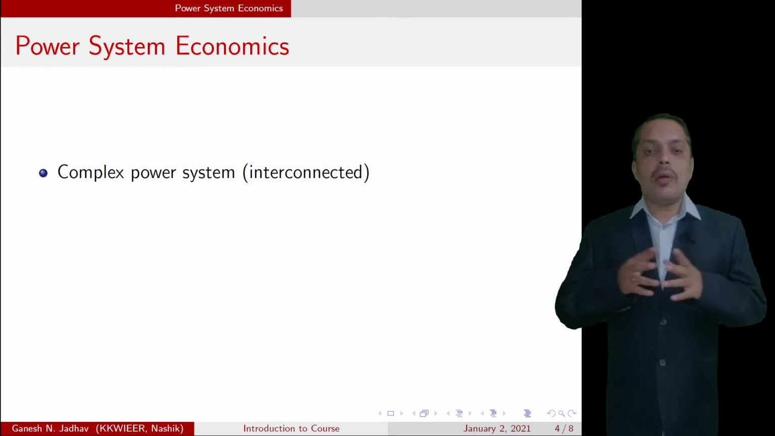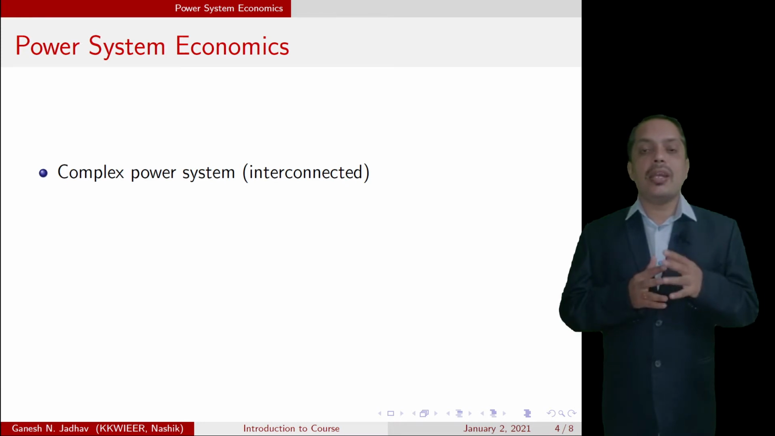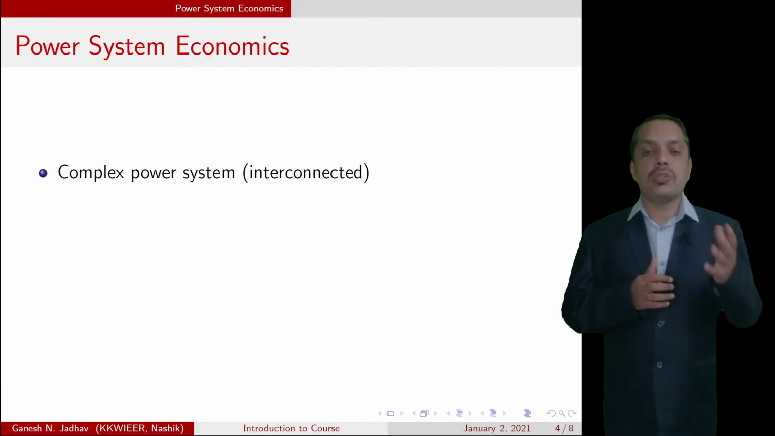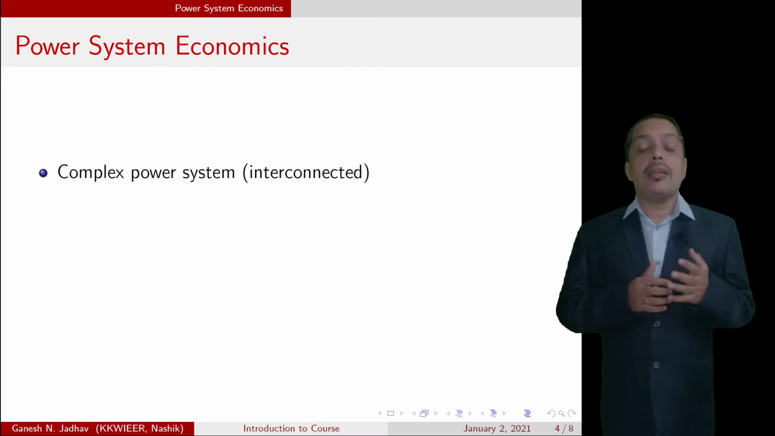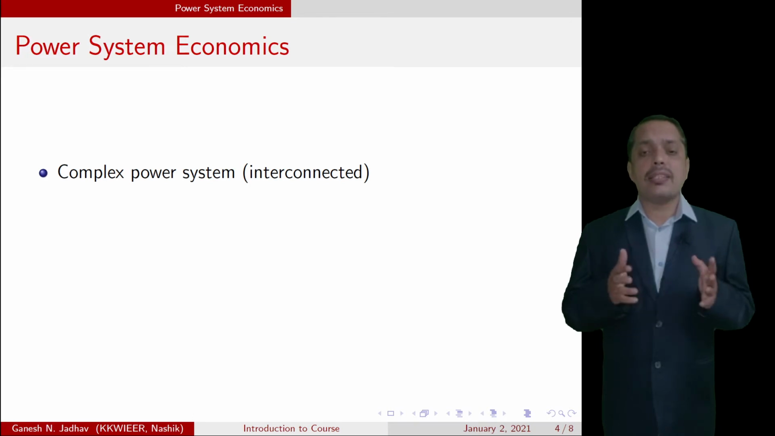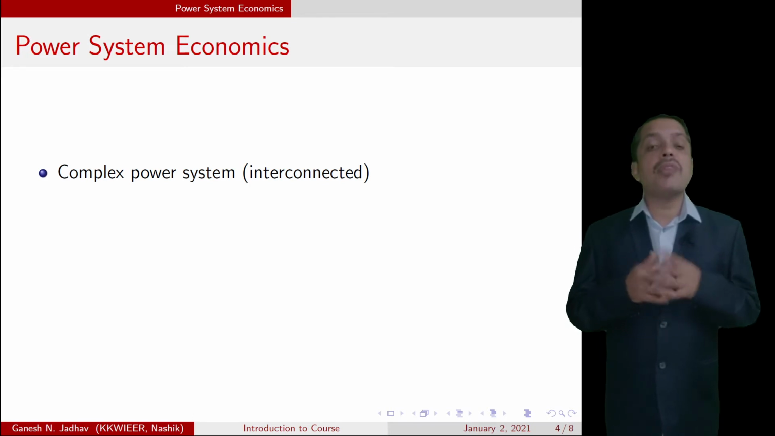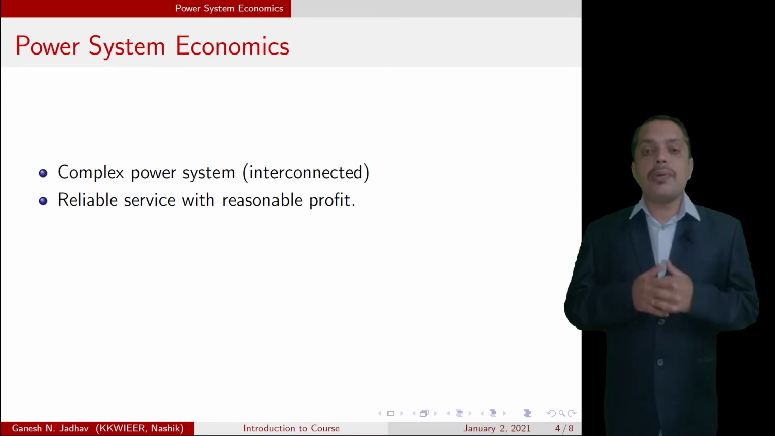So we know that our total system is interconnected. The generators are very near to the sources, where natural sources such as coal or water are available, and load centers are far away from the generating stations. Hence, the power system is a very complex network due to the interconnection. Due to this complexity, every power sector company aims at reliable service with reasonable profit.